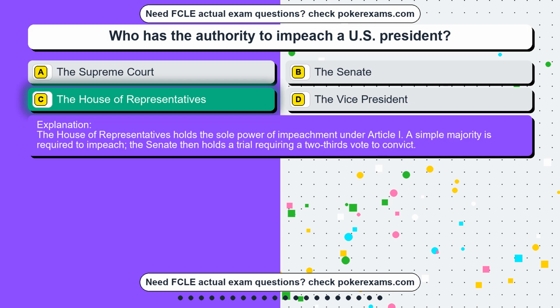The House of Representatives holds the sole power of impeachment under Article I. A simple majority is required to impeach. The Senate then holds a trial requiring a 2/3 vote to convict.